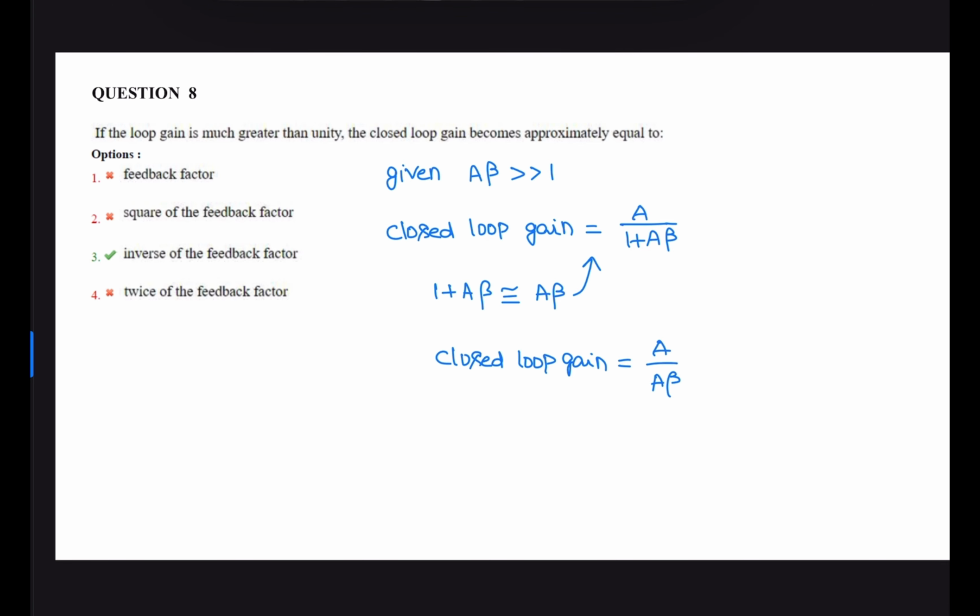So A is the open loop gain, and beta is the feedback network gain or feedback factor. So it will become 1 by beta. So if open loop gain is much greater than unity, then closed loop gain is approximately equal to inverse of feedback factor. Correct option is 3.